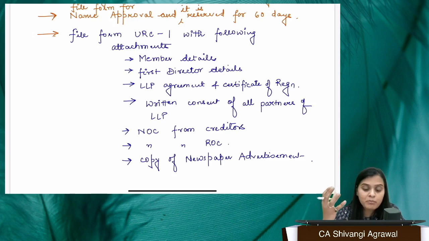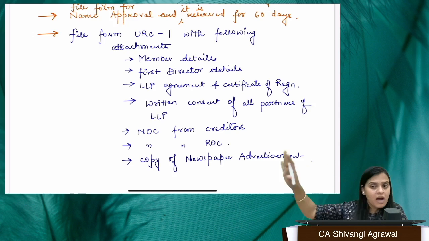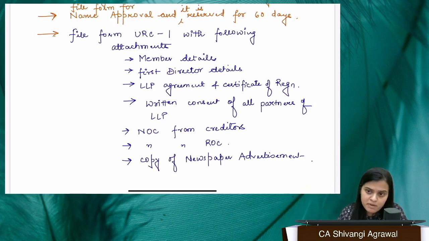There are member details, like names and addresses of whoever is going to become a member of the company. In this case, there are 6 partners, and all 6 can become members of a private company. Of them, whoever wants to become a director must also have DIN, so the DIN needs to be furnished with respect to the first director. First director details you will also give.